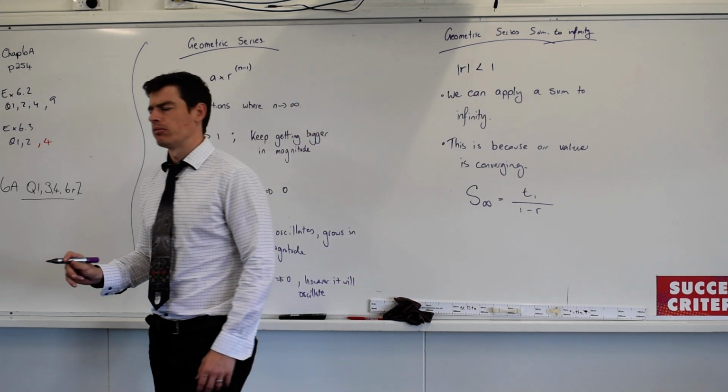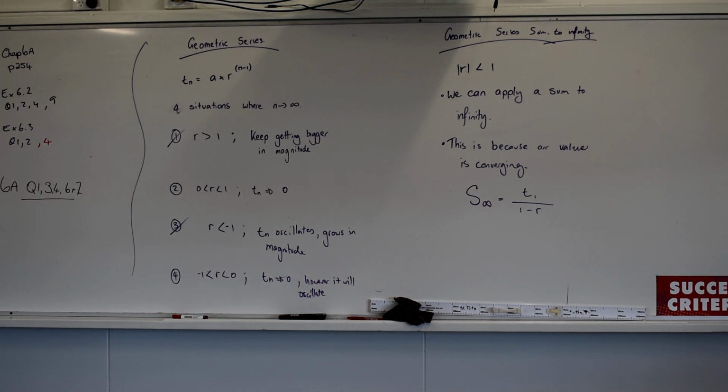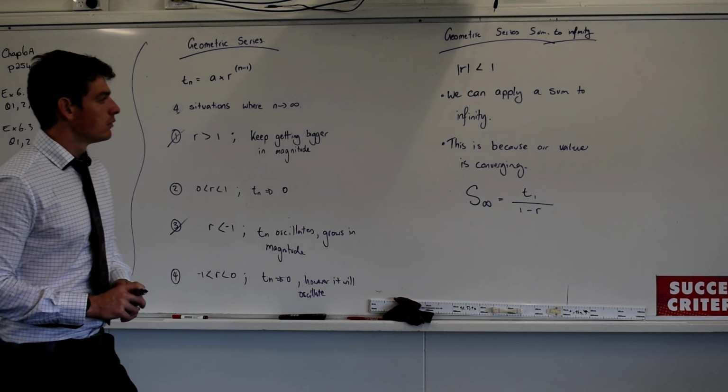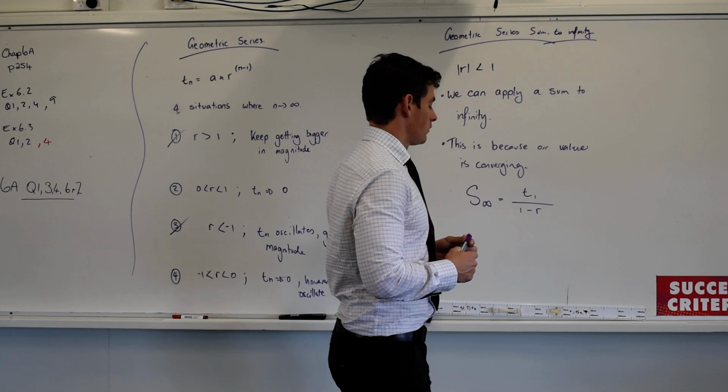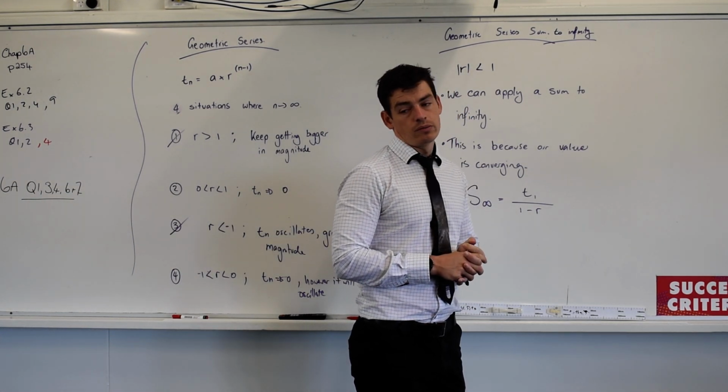I think it's 1 minus R. No. 1 minus R. Happy? Cool?